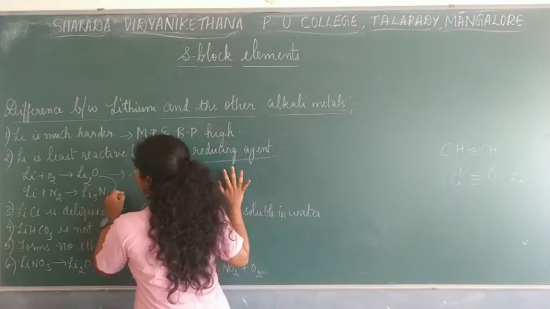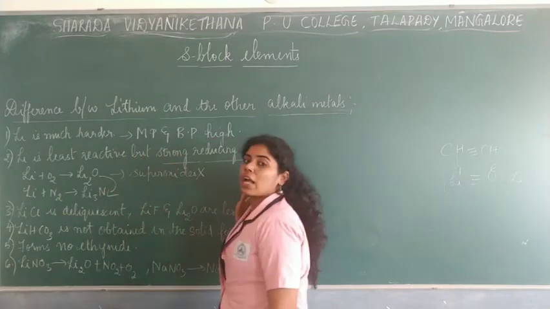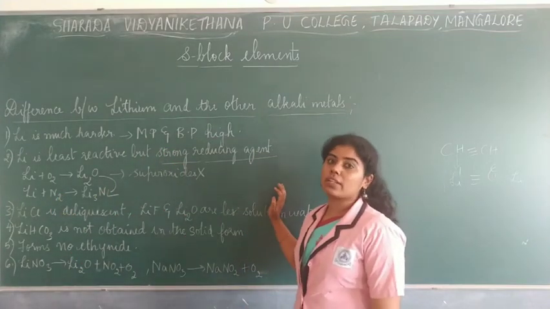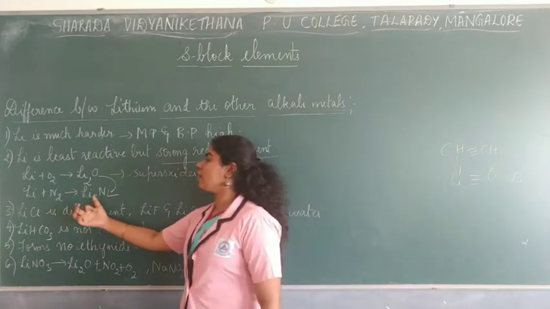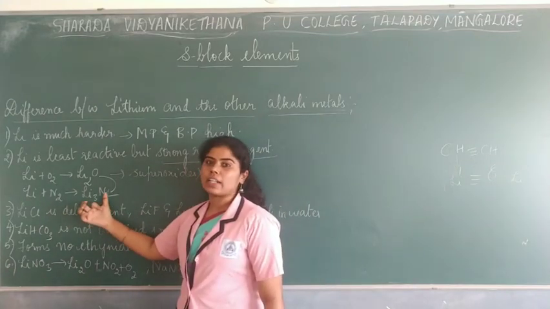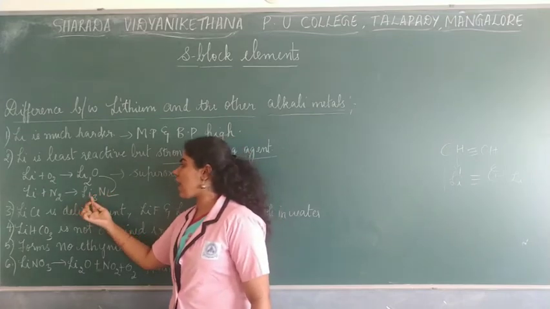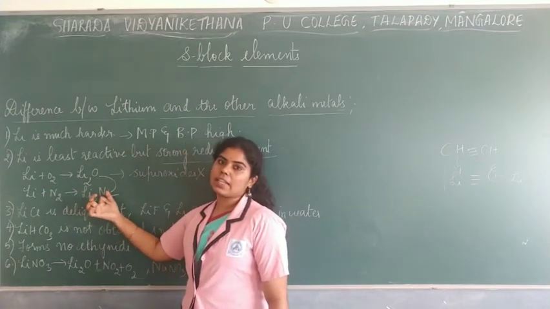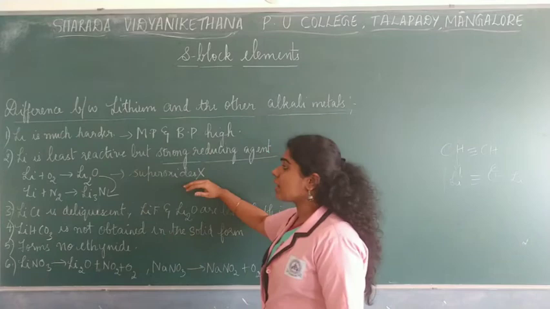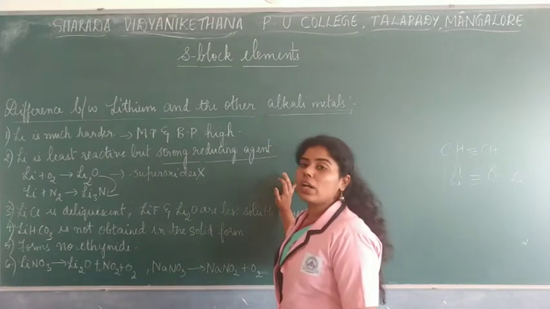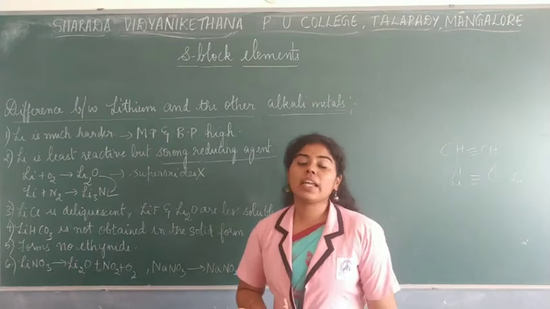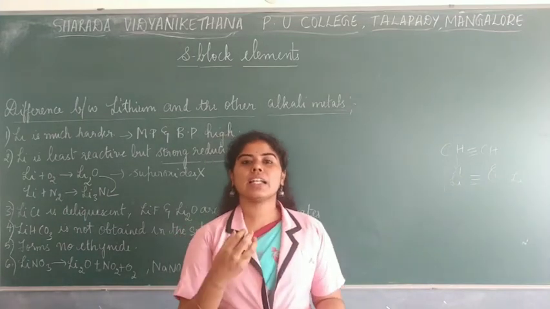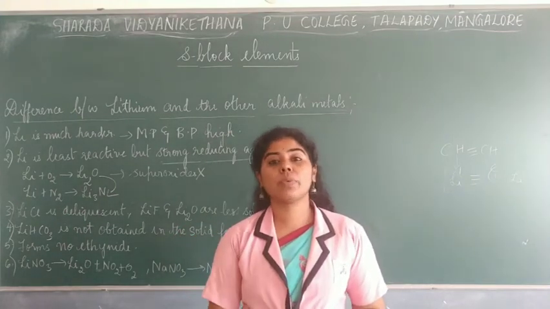And also lithium has a special property of combining with nitrogen gas, or it reacts with nitrogen gas which is present in the atmosphere, and it forms its nitride, that is lithium nitride, which is written as Li3N. Okay, lithium nitride. That is one of the things. And also lithium chloride is deliquescent in nature. What do you mean by deliquescent? Which means that lithium chloride is actually soluble in water.